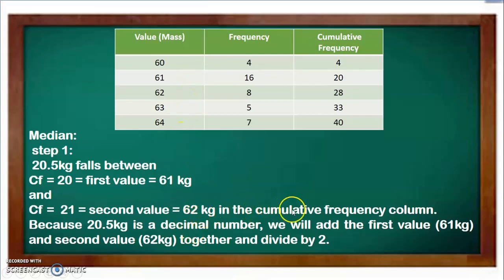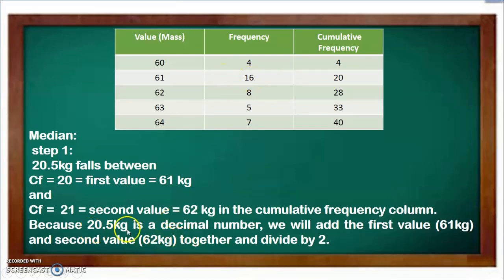Now to get the median, since 20.5 is a decimal number, we will add the first value, that's 61 kg, and the second value, 62 kg, together and divide by 2. If we had 20 alone, the median would have been 61.